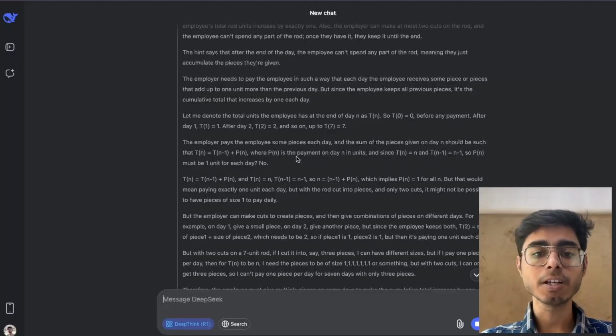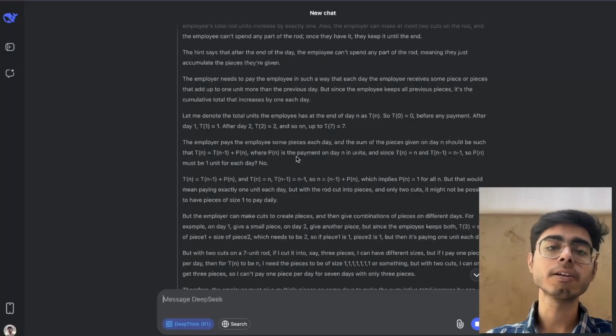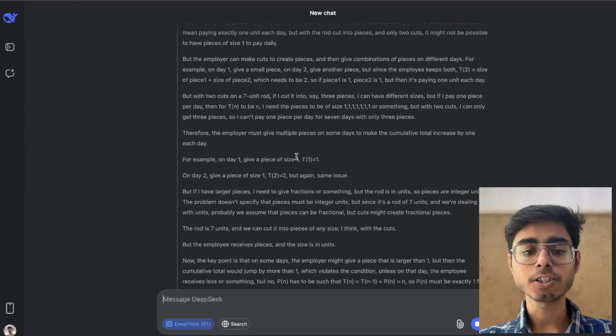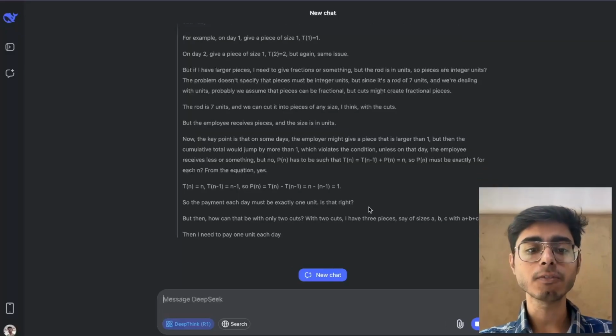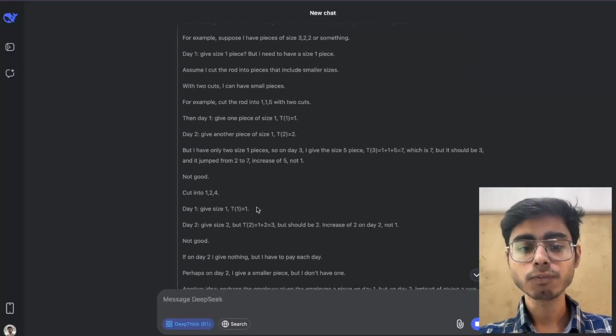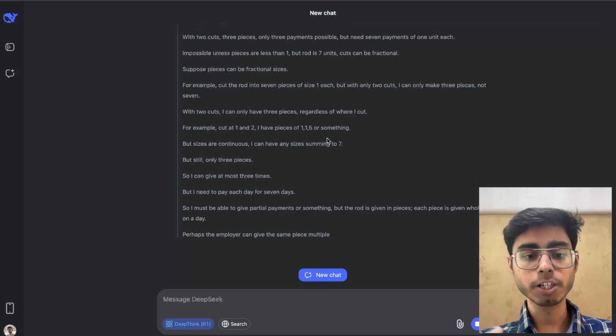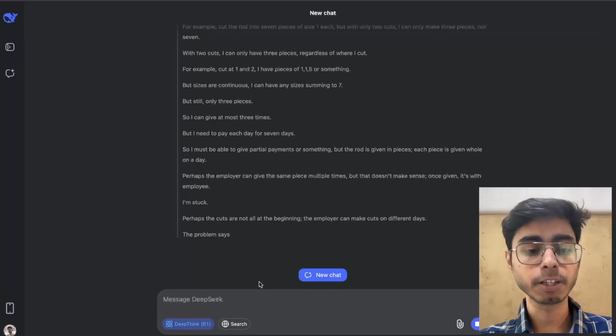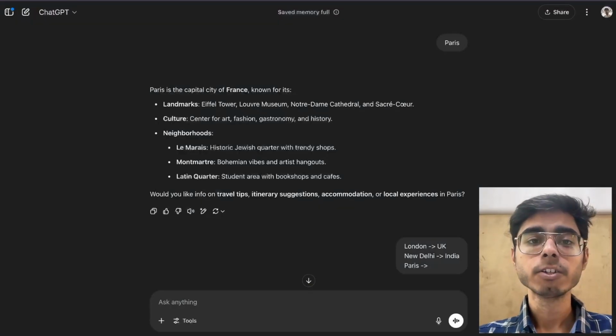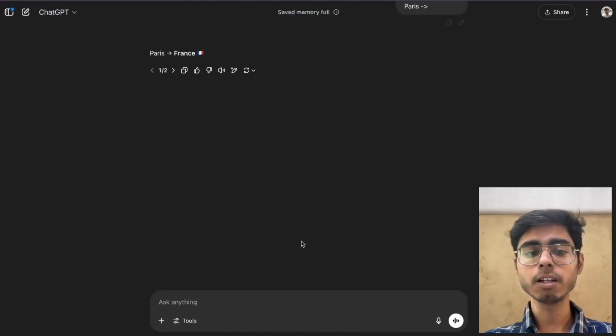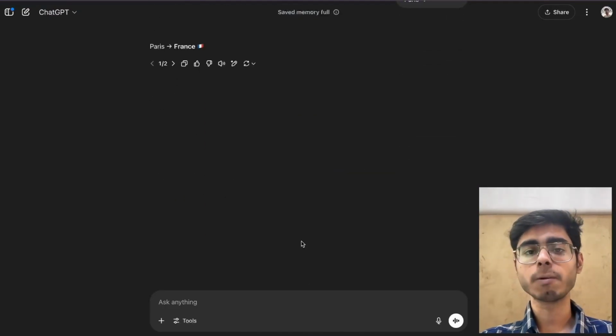And once a step is taken, some output has come, and based on that itself, it will take the next step. So all of this is the chain of thought, and based on this itself, it will come to the final output. So this chain of thought, all of this process that is happening at the backend to reach the final solution is by default enabled in DeepThink R1 model by DeepSeek. You can do the same in a typical normal model also, but yeah, that will not be that extensive.